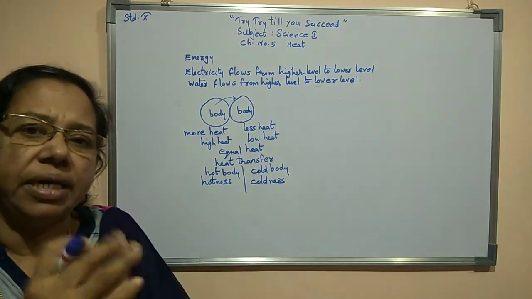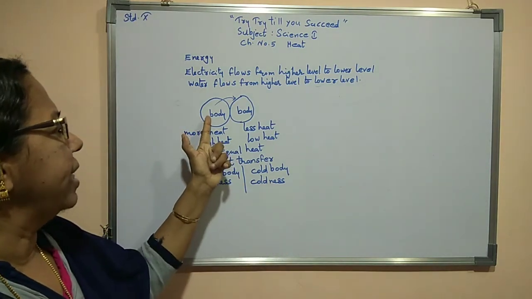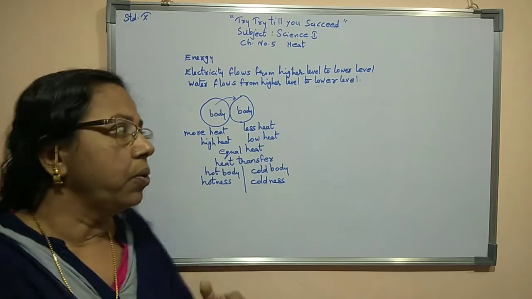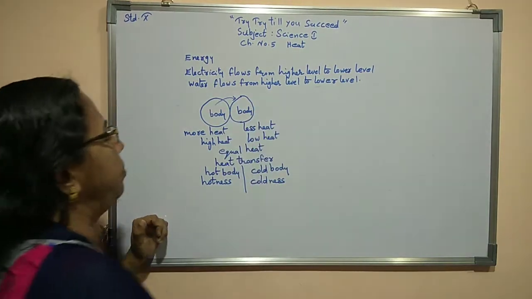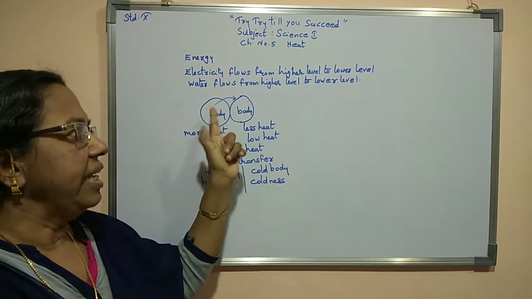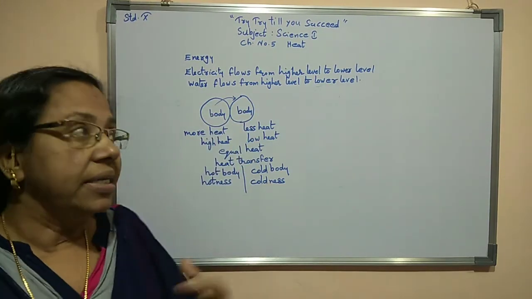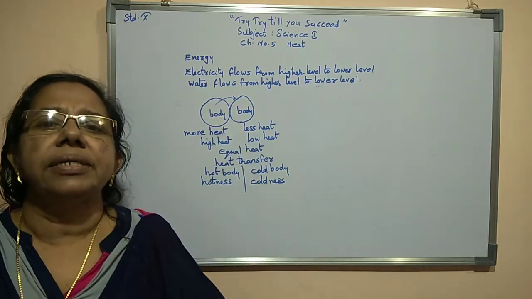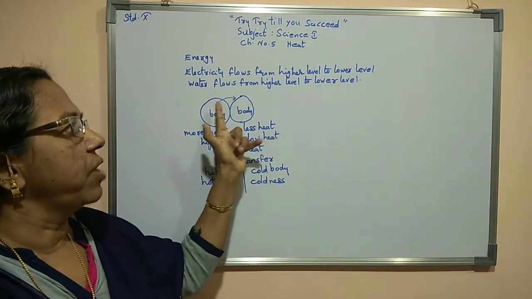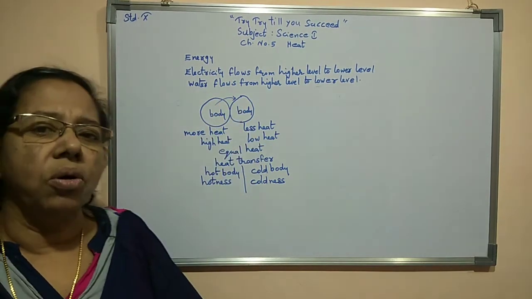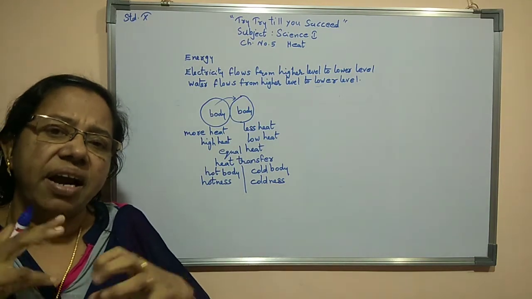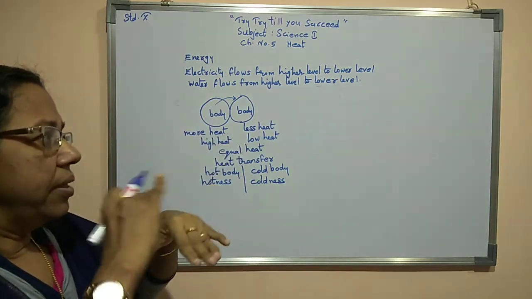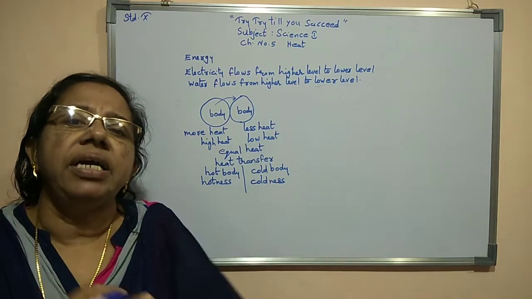Now if we are keeping both the bodies in touch with each other, we can find that heat transfer from the hot body to the cold body will take place. Now the question is, till when will it flow? That means the heat transfer will happen till how much time? That is till both the bodies are getting equal heat. Till that time the heat flow from the hot body to the cold body will take place. Then both of them will attain equal hotness.